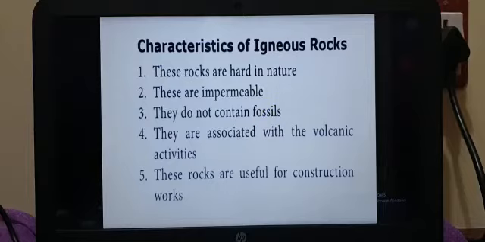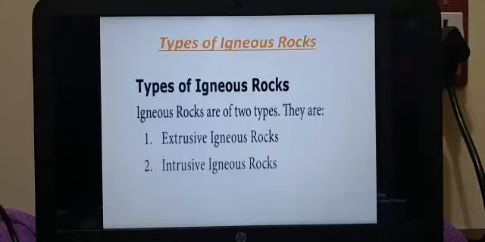That is called impermeable. Third, they do not contain fossils. Fourth, they are associated with volcanic activities. And the last one, these rocks are useful for construction works, such as constructing buildings, houses and schools.